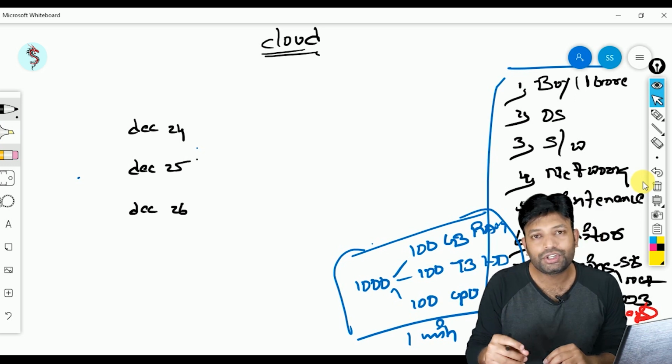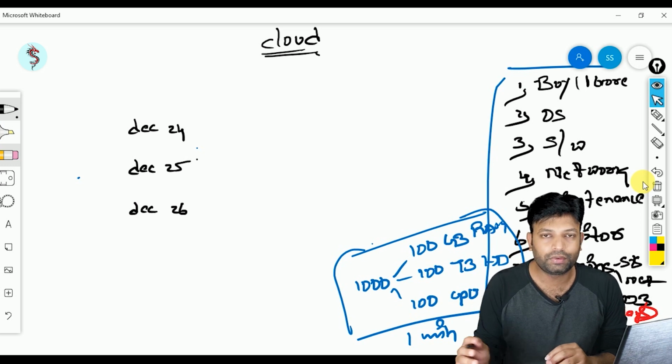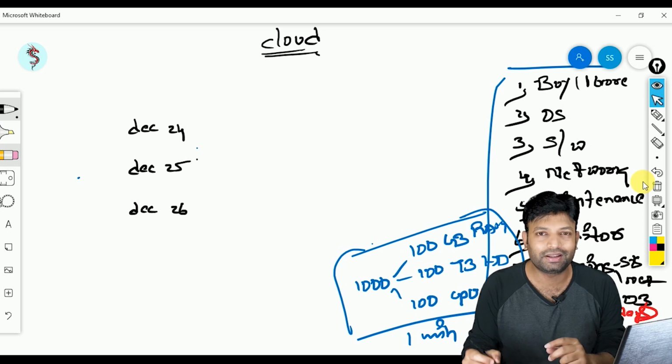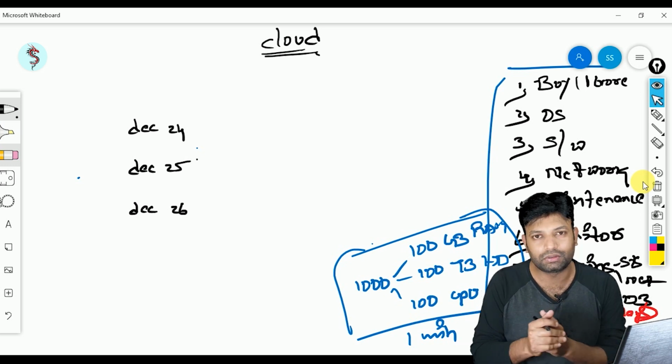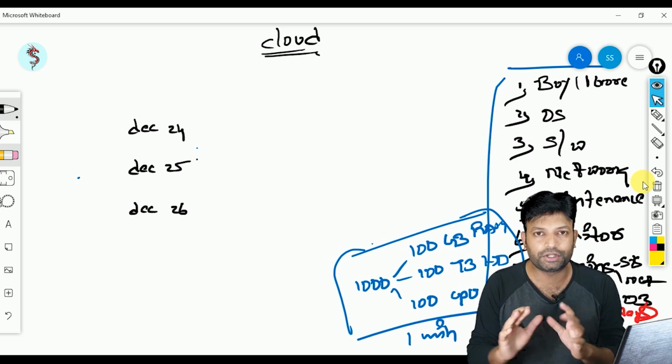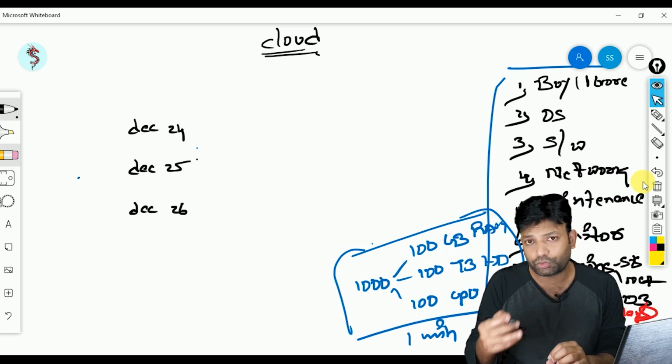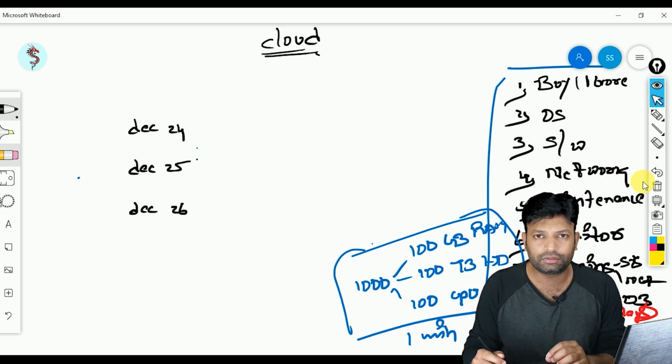So tell me guys, which day is a special day? December 25th is the special day, correct? We have an occasion, Christmas, a public holiday. You can take any example, it could be Pongal, Eid, or Christmas. Something special. So on the 25th we have a public holiday, that's a special day. December 24th and 26th are normal days, right?